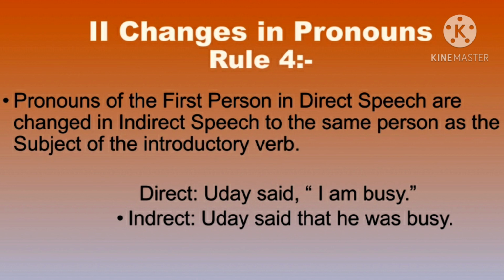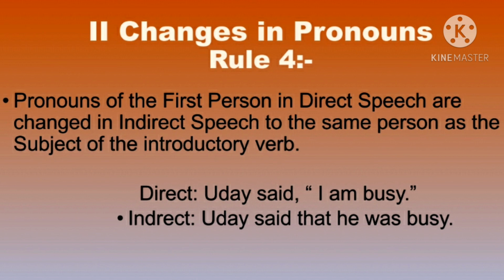Uday said, comma, into inverted comma, I am busy. This is the direct speech, children. Now if you look at the verb and if you look at the narration, Uday said, I am busy. So this I pronoun is used regarding himself only, regarding Uday only.